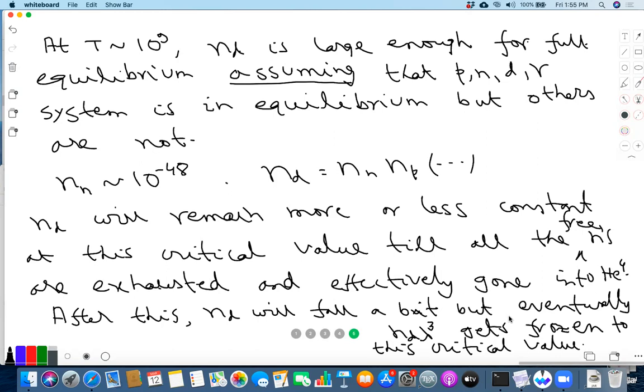And during that process, the neutrons get first converted to ND, but almost immediately it goes into the heavier nuclei, eventually ending up at helium-4. And once the neutrons get exhausted, this process stops. ND falls a little bit below, but once it falls a little bit below the critical density, it gets frozen, right? Because now the interactions have gone out of equilibrium.